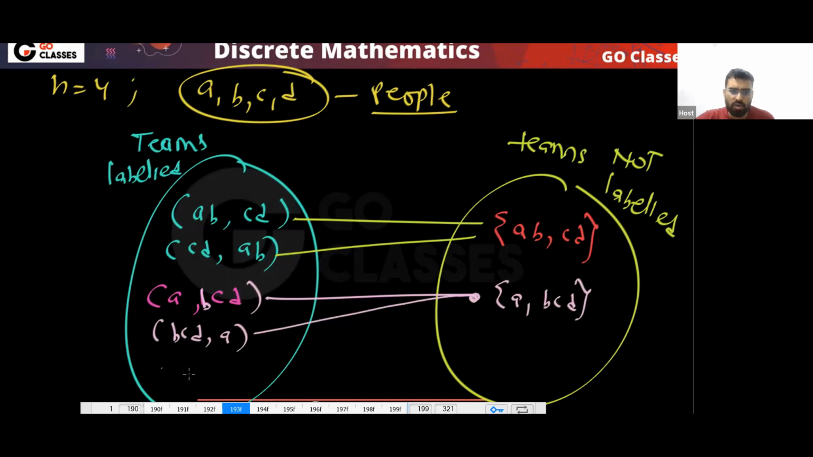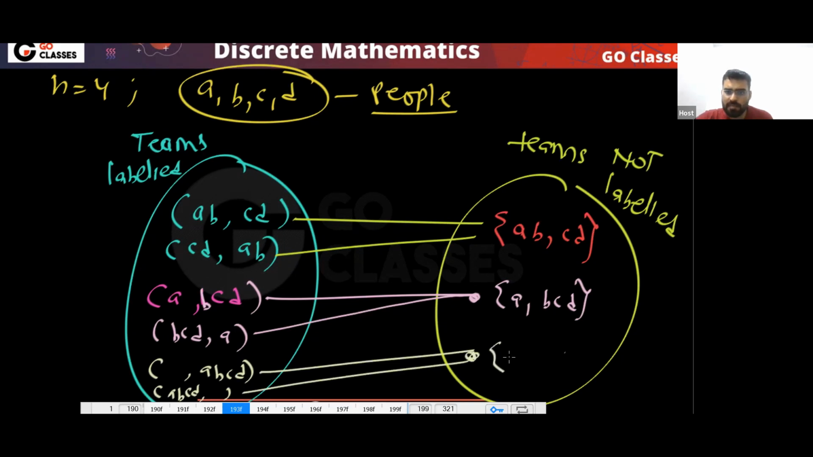Similarly, let's assume nothing on one side and all ABCD on the other side. Like on the yes side there is no one, on the no side ABCD. On the yes side everyone, on the no side no one. So these two are the same. Correct? Yes. Is this clear to everyone?